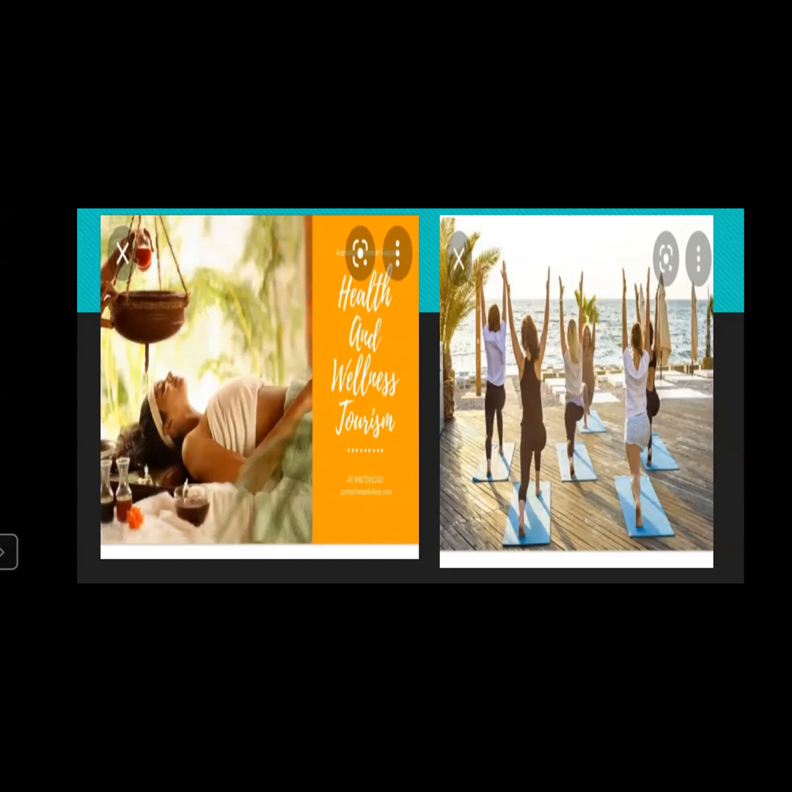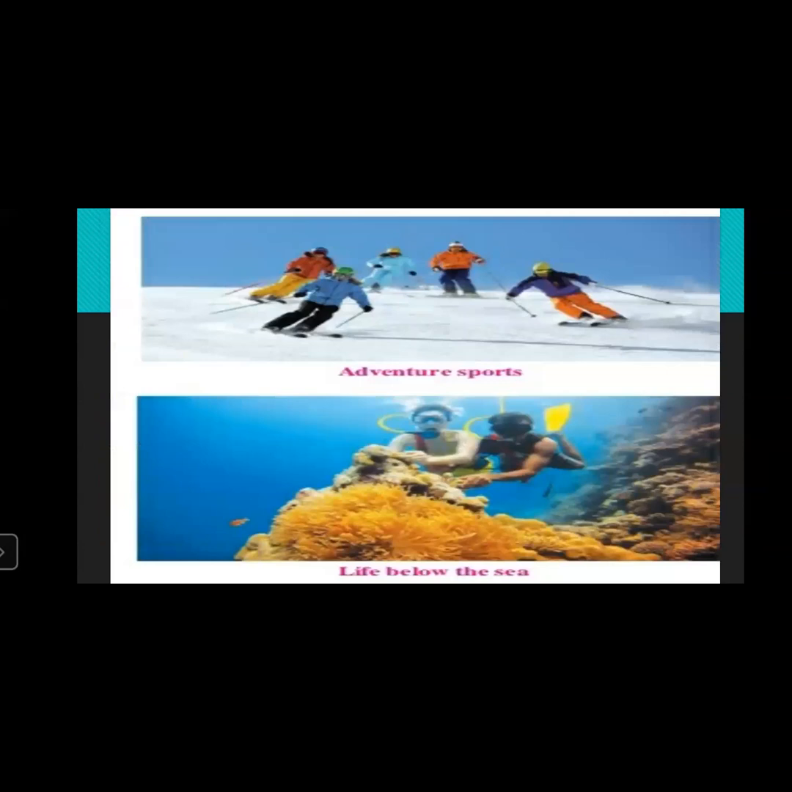Because of this importance, people from abroad or within the country travel from one place to another for health tourism. You can see here the people performing yoga. Panchakarma therapy is also given here, and massage therapies and spas are also given here. So India is also famous for health tourism.